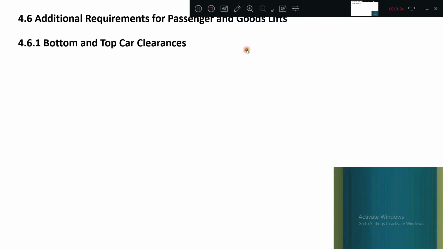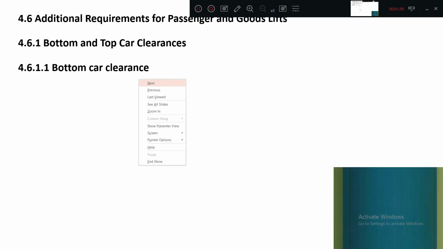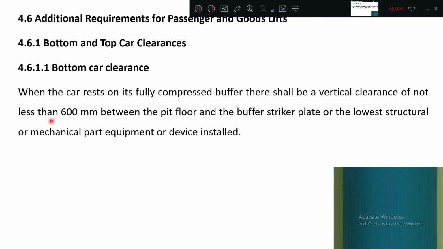Bottom and top clearance. Very important. So we have minimum bottom car clearance. What is that? Minimum it should be 600. That is a very important point. When the car rests fully on compressed buffer, we have seen in the cross section this buffer part, there shall be a vertical clearance minimum 600 mm between the floor and the buffer plate, or the lowest mechanical part of the equipment, whatever may be the case. 600 mm is the minimum bottom car clearance.